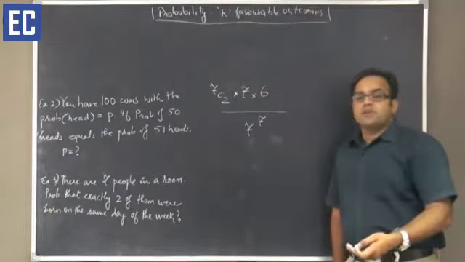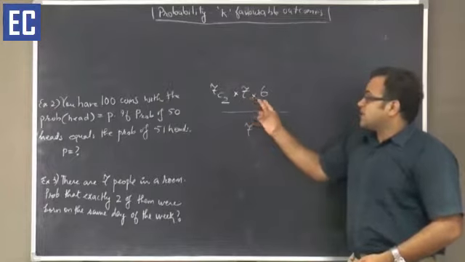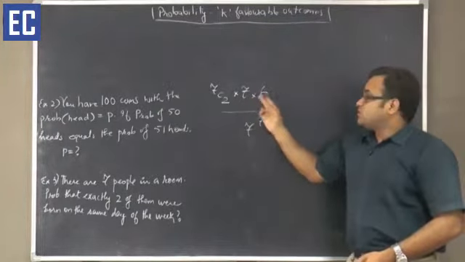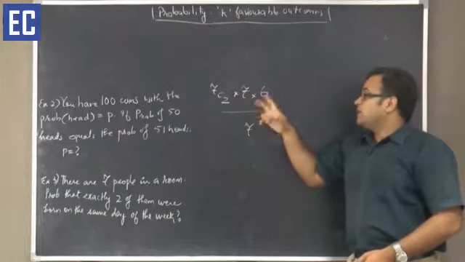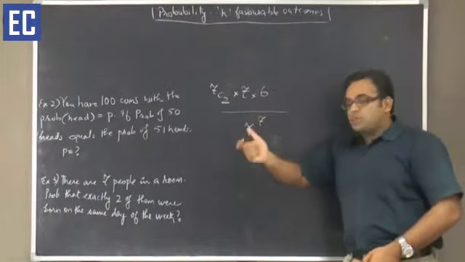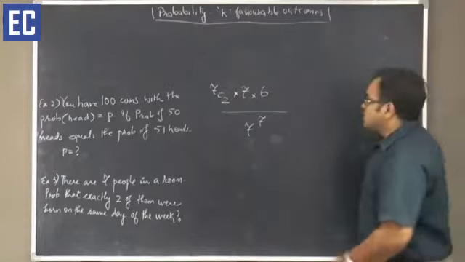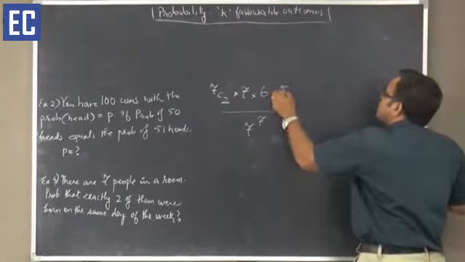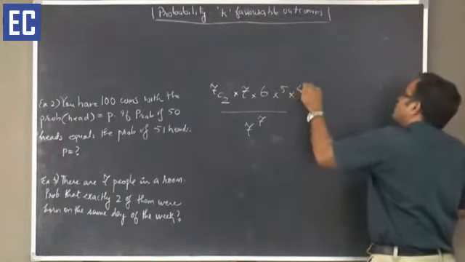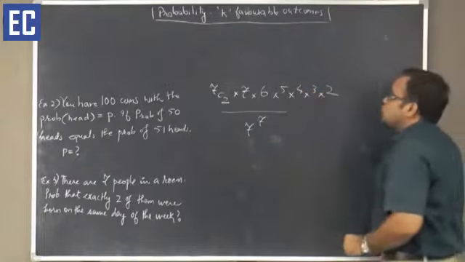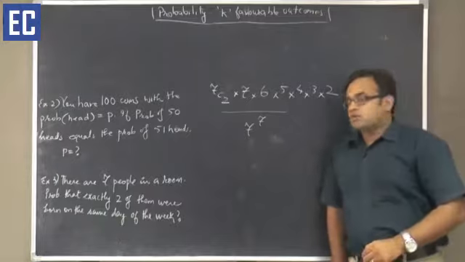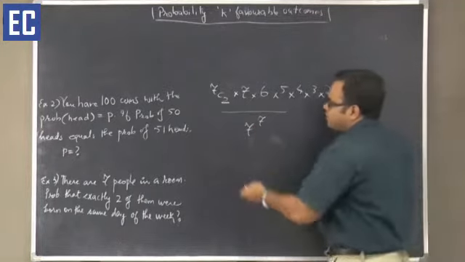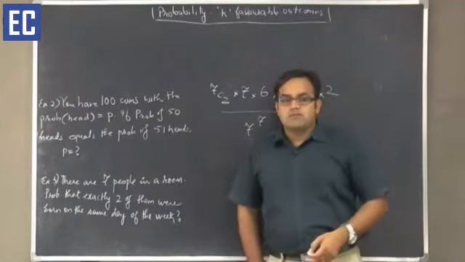The fourth person will come, he can choose any of the days except for these 2 days, because if he chooses this day, then this arrangement of exactly 2 people being born is gone. If he chooses this day, then the only one pair condition is also gone. So the fourth person would be able to choose from 5, next one 4, next one 3, last one 2. So 7 into 6 into 5 into 4 into 3 into 2 into 7 C 2, divided by 7 to the power 7. Whatever the value of this will be, that will be your answer.